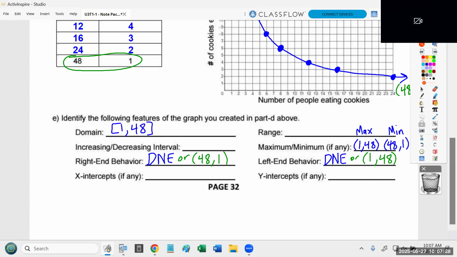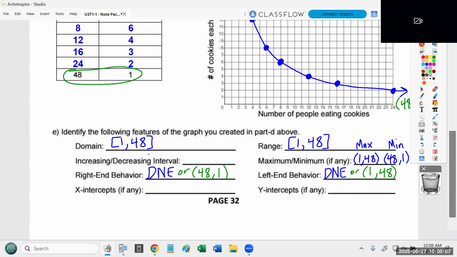Now, believe it or not, the range is exactly the same, but for a very different reason. The range is the up and down, the number of cookies per person. The minimum number of cookies any one person can get is 1, and that's if there are 48 people. The maximum number of cookies each person can get is 48, and that's if there's only 1 person. So notice the domain and range are the exact same thing, but for 2 very different reasons. The domain says you could have anywhere from 1 to 48 people sharing these cookies. The range says each person might get as little as 1 or as many as 48, again, depending on the number of people.